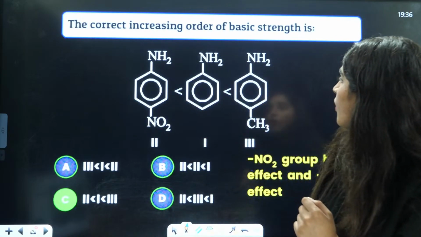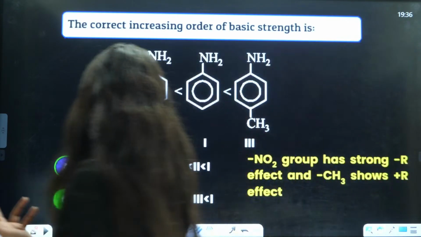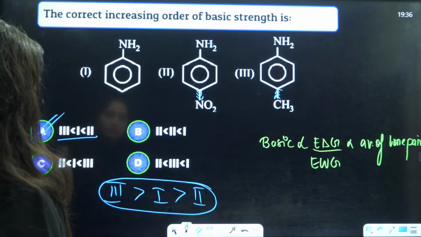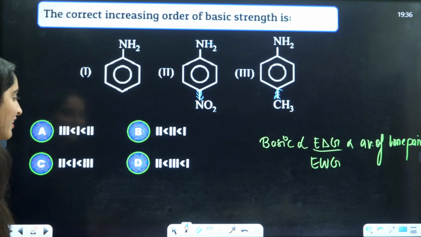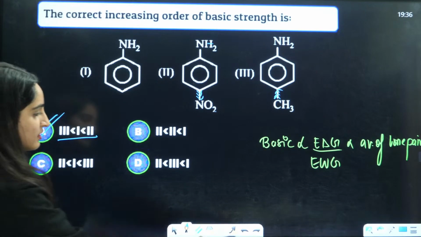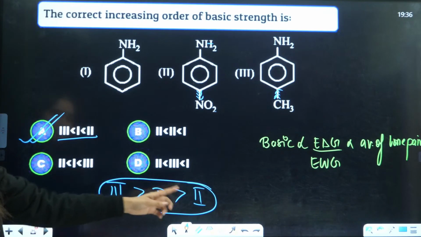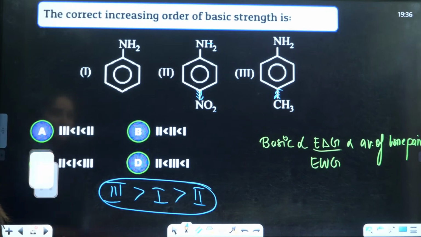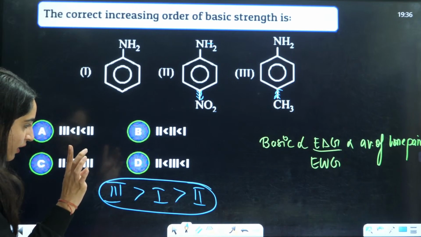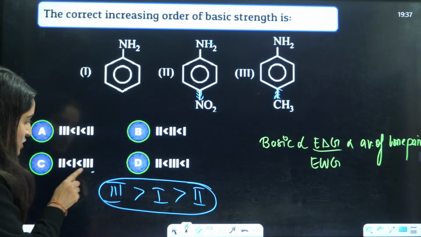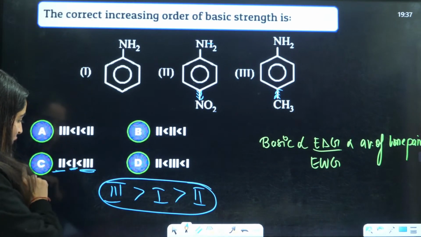Correct increasing order of basic strength. I'm so sorry. 312, this is opposite. This is 213. 3 is maximum here. Then 1, then 2. It is C.